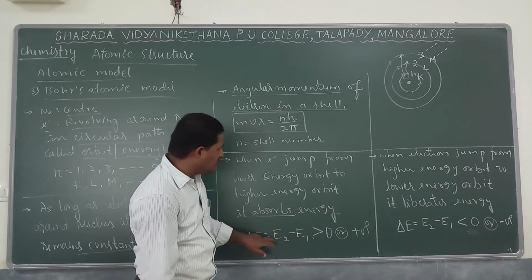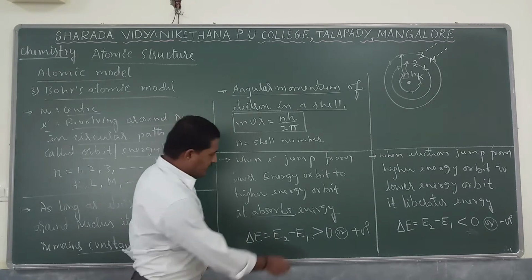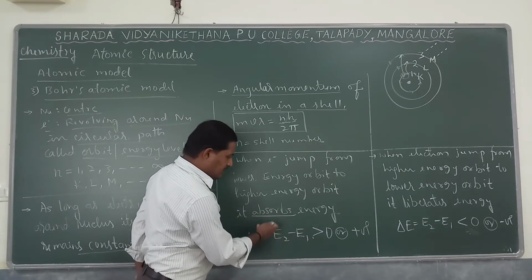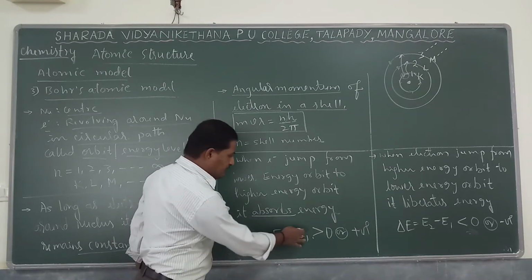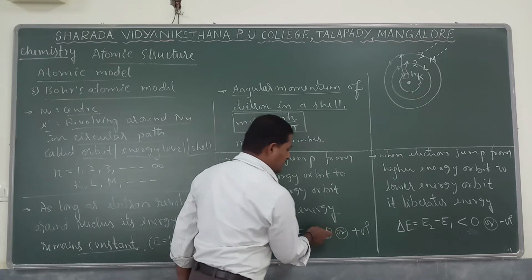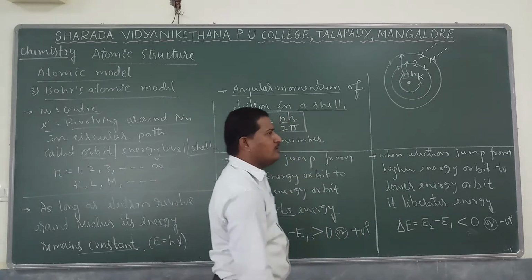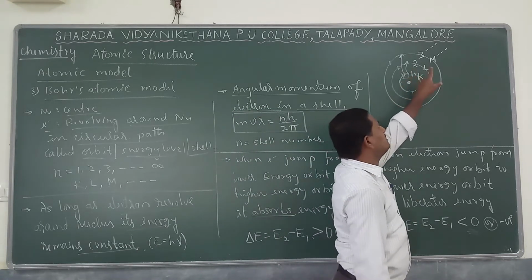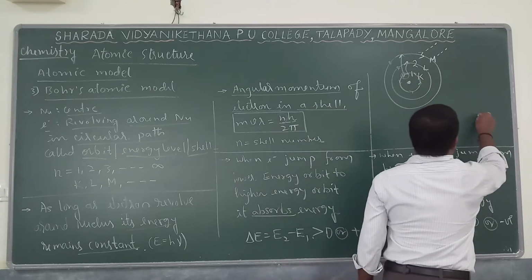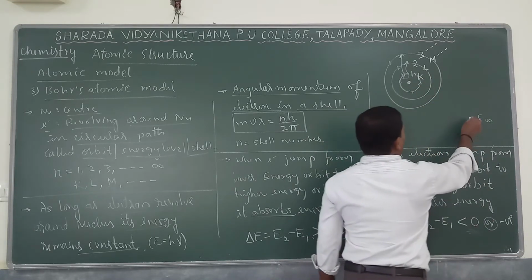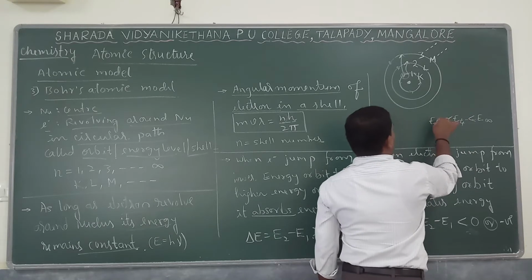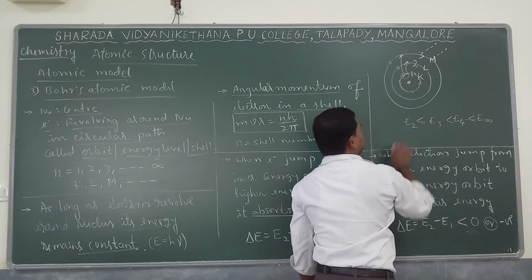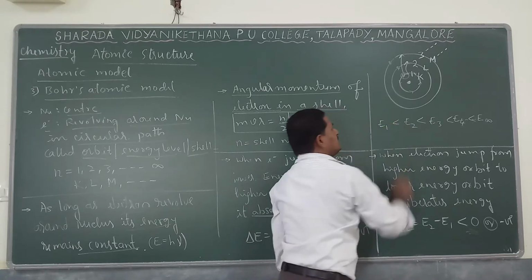So the difference in energy is E2 minus E1. Suppose an electron moves from first to second, then the second shell has more energy, whereas the first shell has lower energy. So the difference in energy is always greater than 0, a positive value. Here, a point to be noted: always remember, the energy of the infinity shell is very much greater than the energy of the fourth shell, which is more than the energy of the third shell, which is more than the energy of the second shell, which is more than the energy of the first shell.